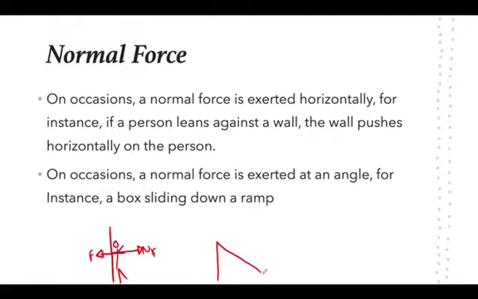If we are on a ramp like this, then the ramp is pushing upwards on the book, and that would be its normal force.